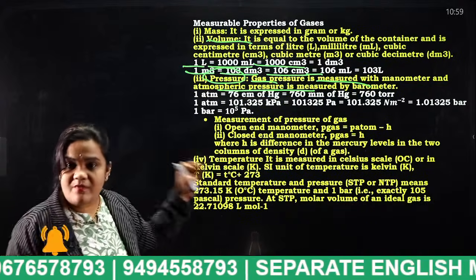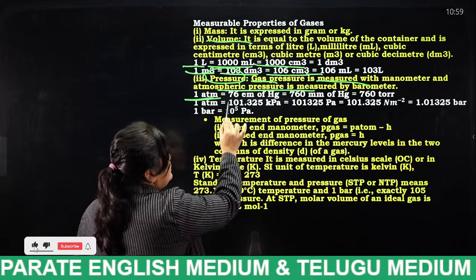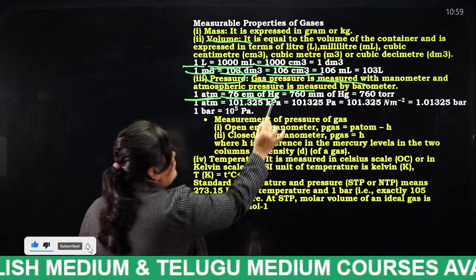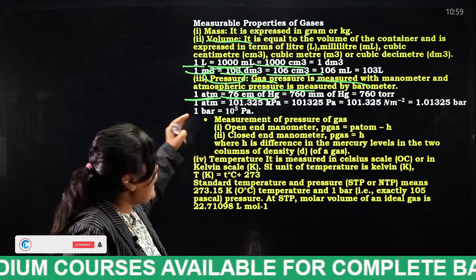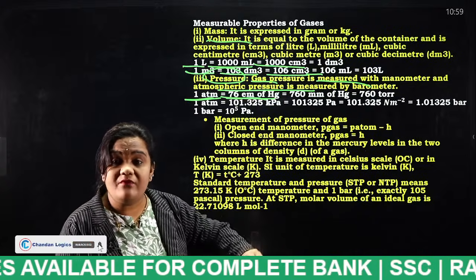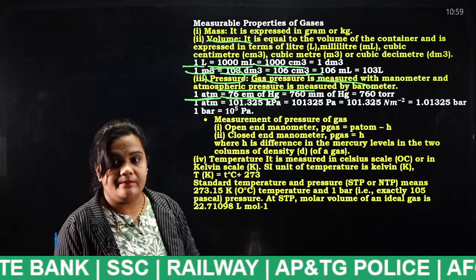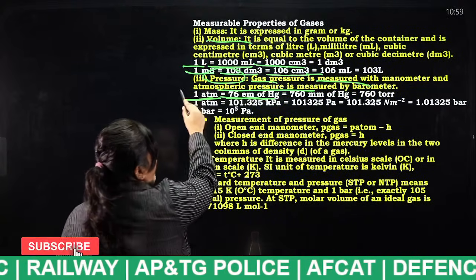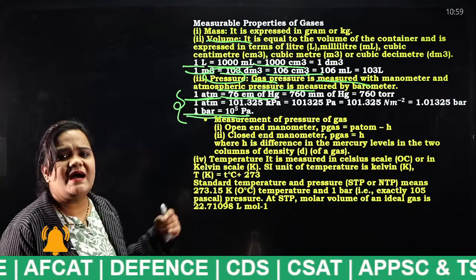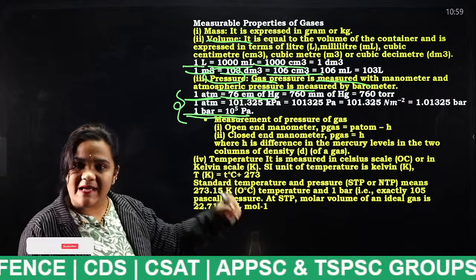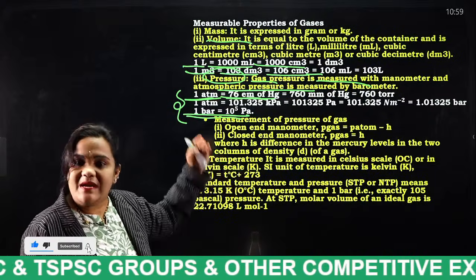So here are some of the notations. What is 1 atmosphere? 1 atmosphere is equal to 76 centimeters of Hg. Hg means mercury. 1 atmospheric pressure consists of 76 centimeters of mercury. And 1 bar is equal to 10 power 5 pascals. Pressure is measured in pascals, or it is measured in bars. 1 bar is equal to 10 power 5 pascals.